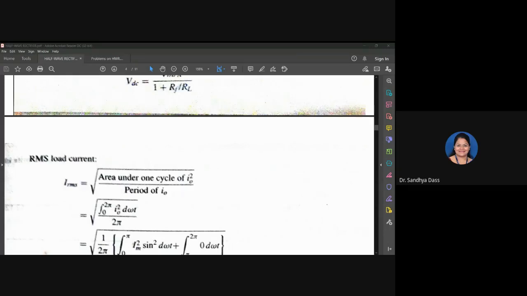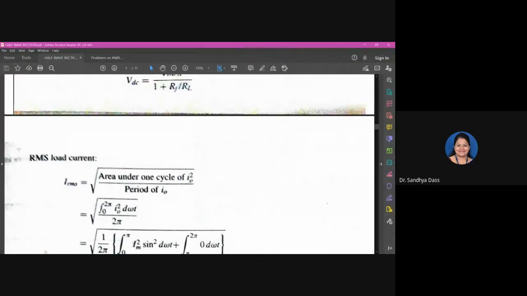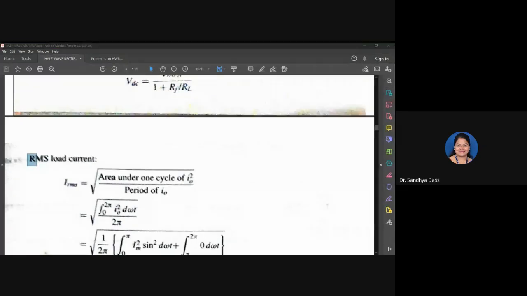Generally when we say RMS, we take the square of the signal, take the mean of that square, and then take the square root of the whole term, that is, square root of the mean of the squares. So that will be your RMS value.